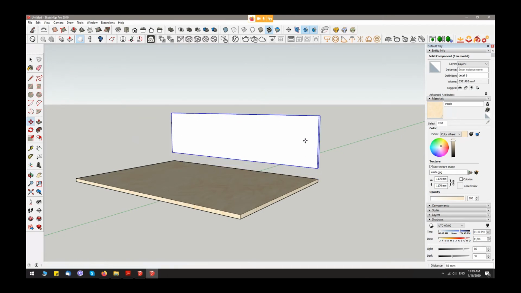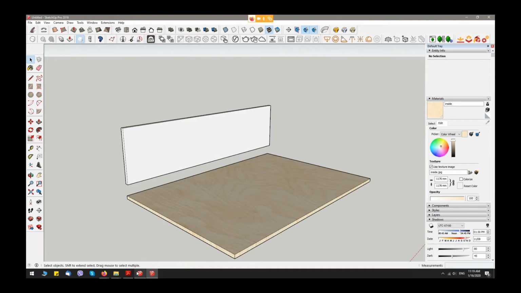I have to create one more base, because this is the slider and we have to create two plane here.